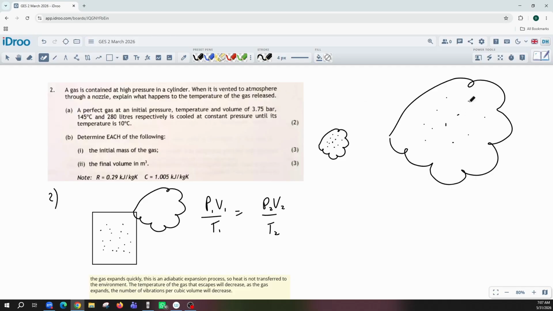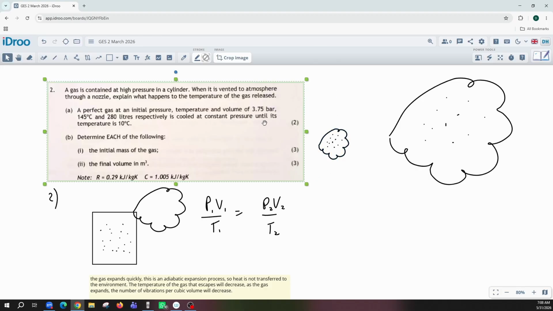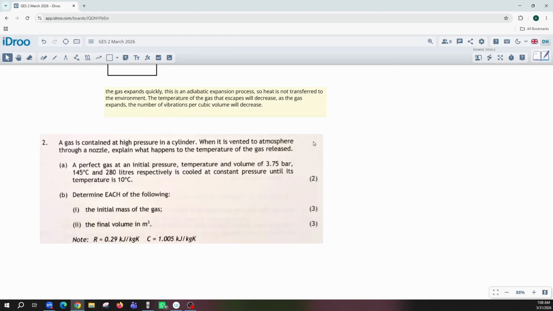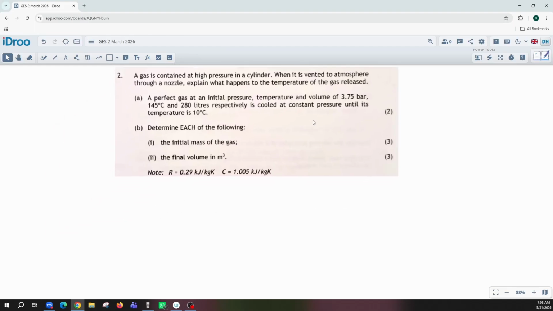And you measure temperature by the number of molecules hitting into the side. Oh, that's pressure. Number of molecules vibrating. And apparently they vibrate less. There's less vibration here because there's more space between them. Strange. Okay, I shouldn't have done all that on a video, should I? See, I'm not 100% clear on it. But I'm not going to lose any marks if I get it wrong, because it's not even a mark question.